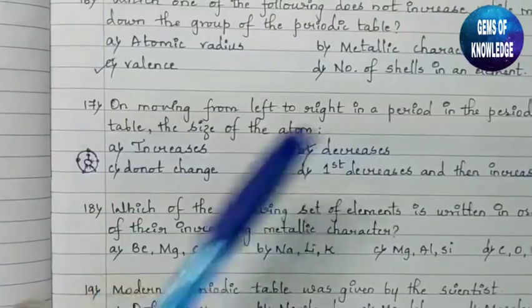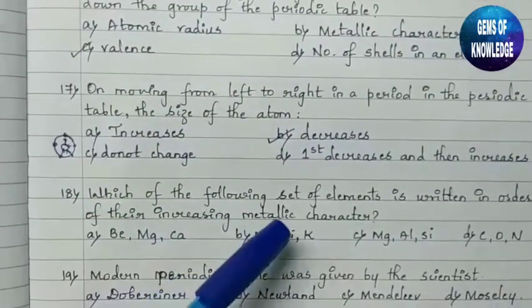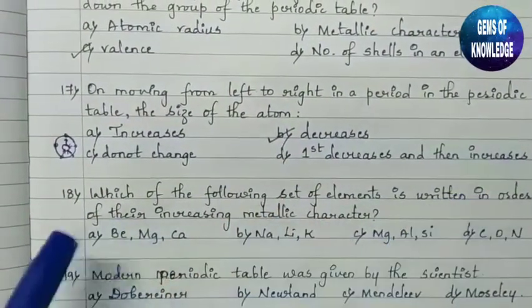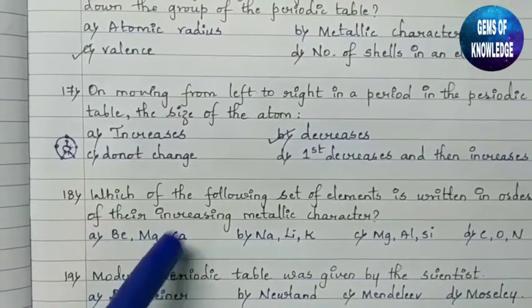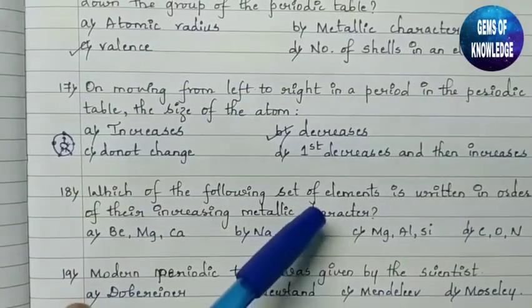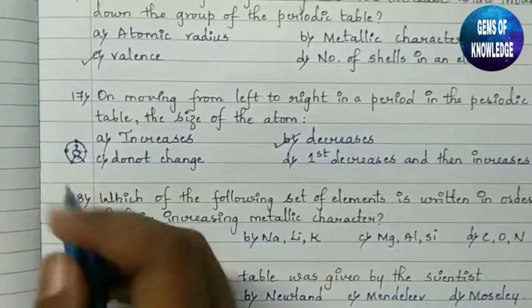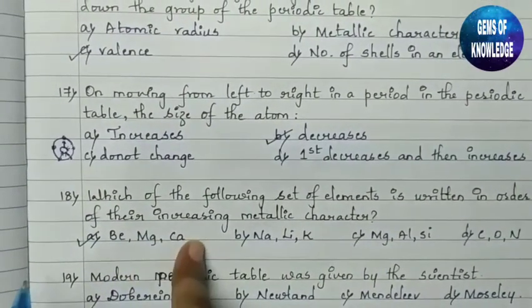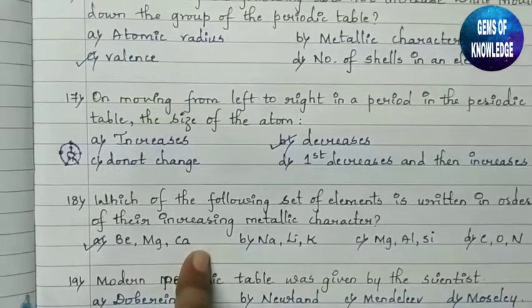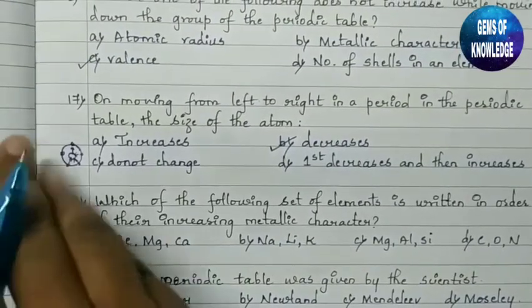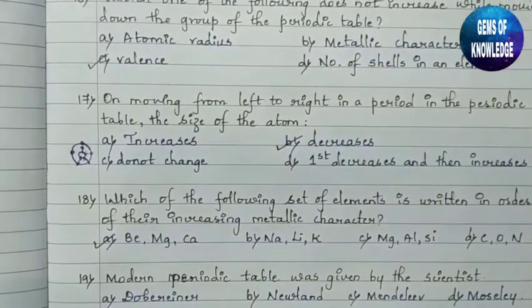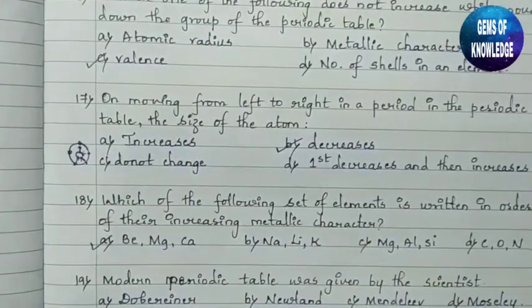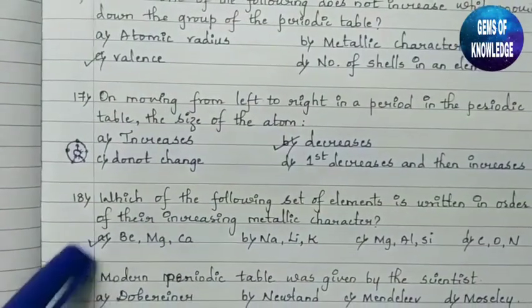Then the next one: which of the following sets of elements is written in the order of increasing metallic character? So the answer here is A, that is beryllium, magnesium and calcium. It is just because as we move down the group, the metallic character increases.